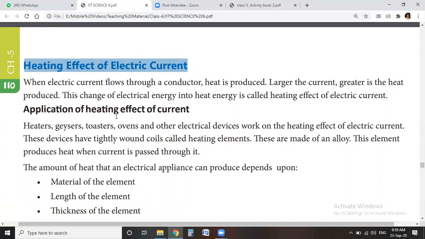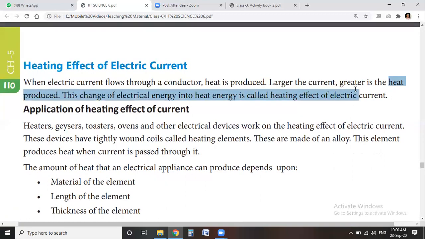I already told you that when electric current flows through a conductor, heat is produced by this conductor. When the current is larger, the heat produced is also greater.